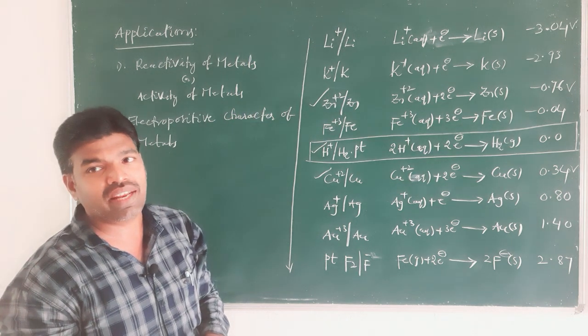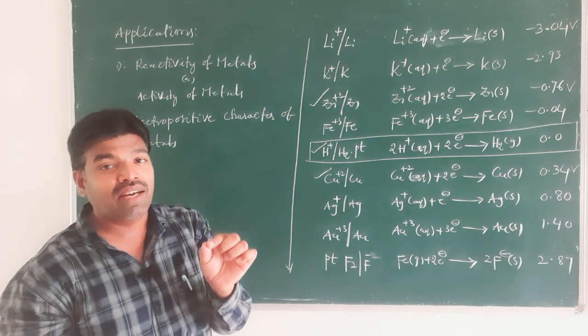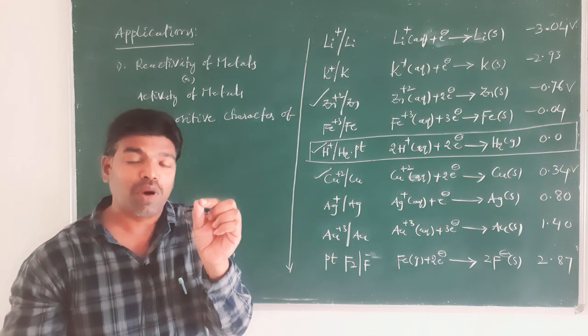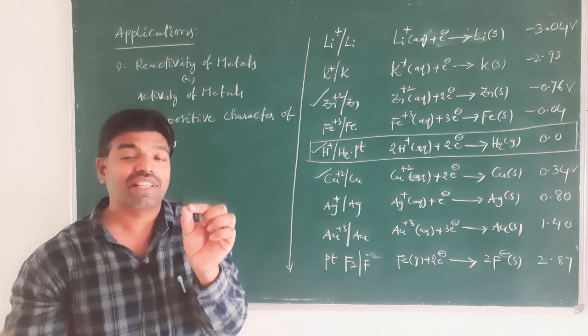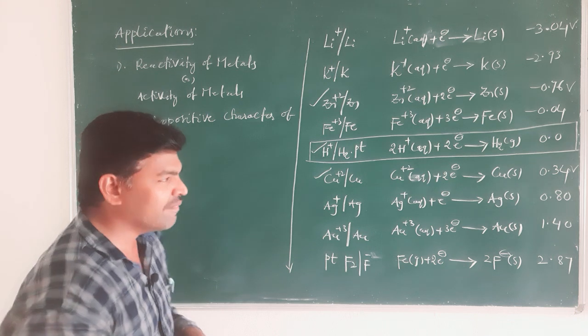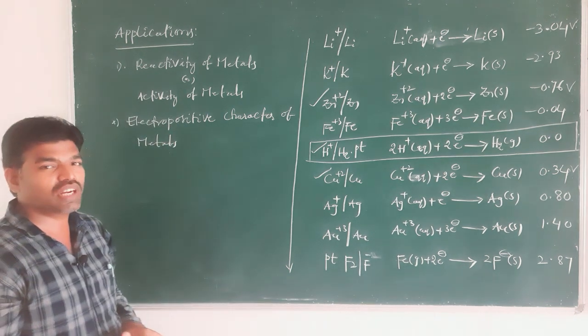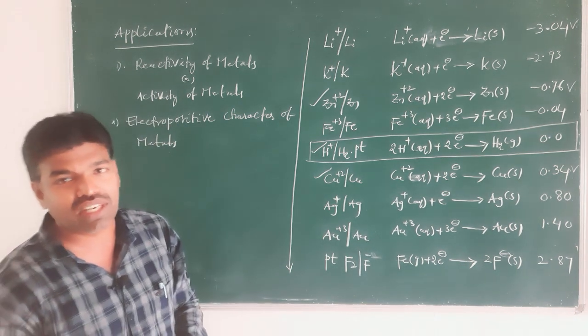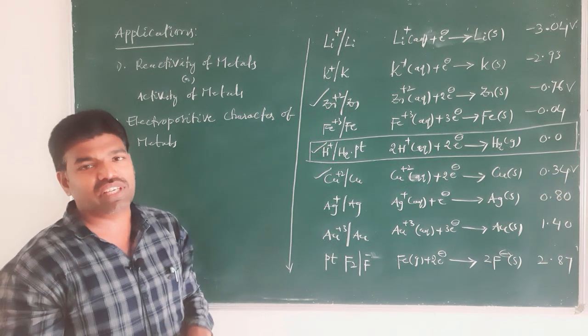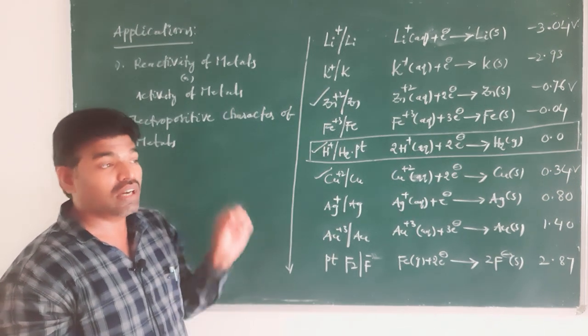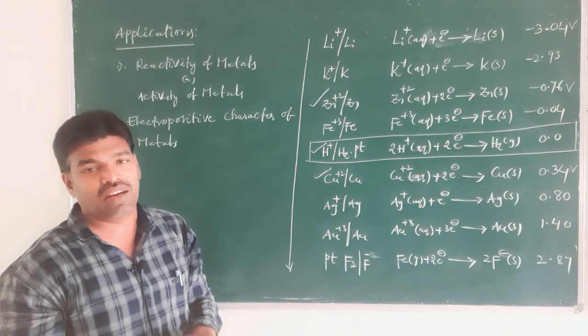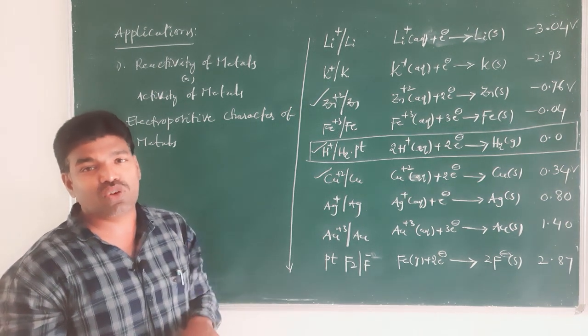Okay, we can remember the electropositive character of metals with a small mnemonic. This is very important, because based on this mnemonic we can solve the questions easily.